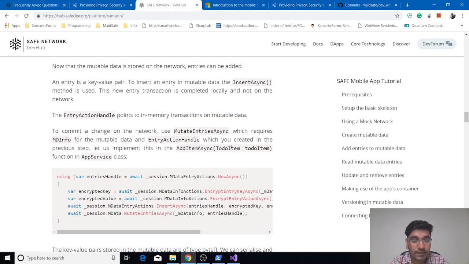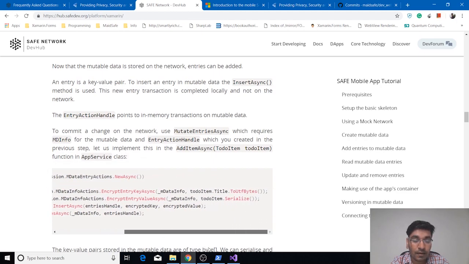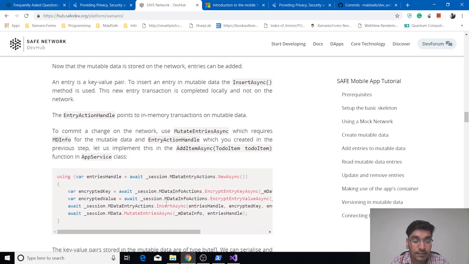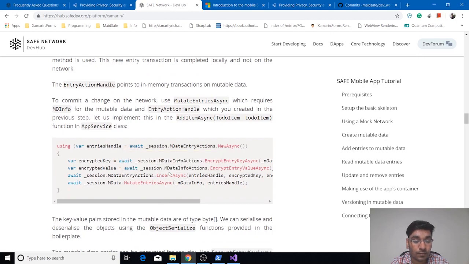So to create a mutable data entry, we will be creating a new mdata entry action, and then we will be having a key and then a value, and basically we are encrypting this key value pair using our mdata info, because this mdata info holds your private keys to encrypt or decrypt your mutable data entries. And then we are inserting this mutable data entry into your mutable data. So whenever you do some operation on mutable data, it is basically done in the memory. And to reflect those changes on the network, you have to call mutate entries async function.